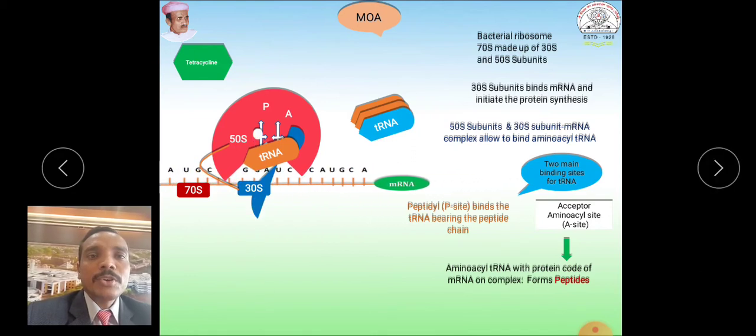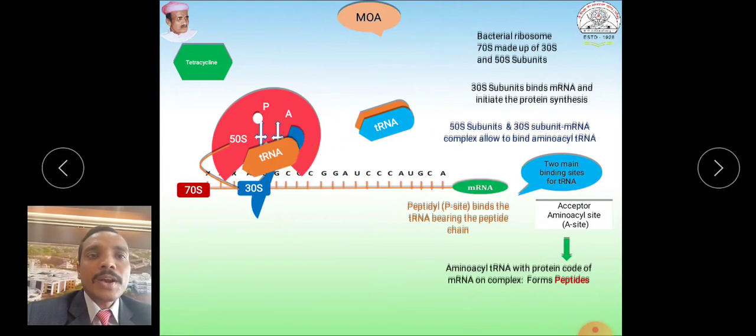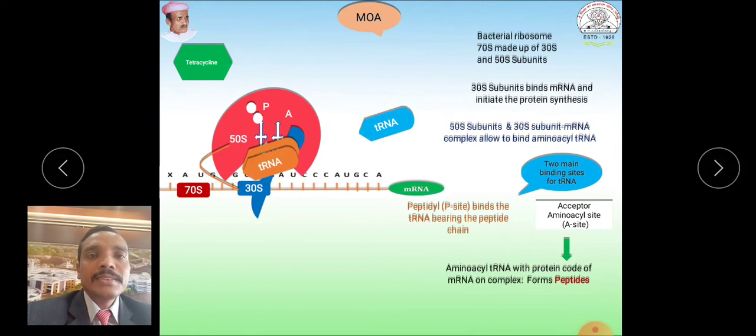So this is a peptide formation on this P site. Again, the aminoacyl code from tRNA coordinates with the code of mRNA and forms a peptide. So again, here is peptide formation.